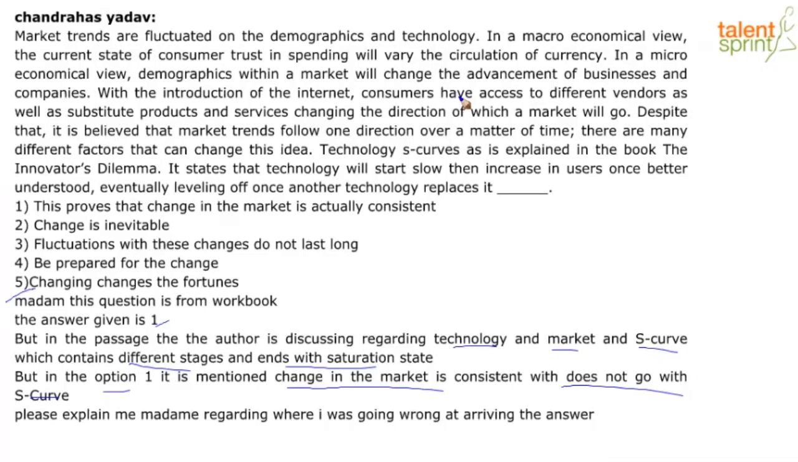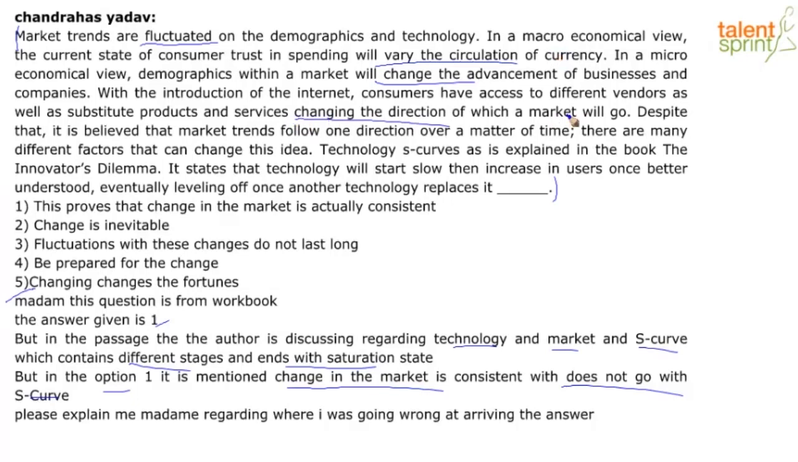Right? So, if you look at the context here, I'm going to quickly read just to point out: market trends are fluctuated on the demographics and technology and a macro. So, clue words again: fluctuating, which means it's not stable, it's prone to change. In a macroeconomical view, the current state of consumer trust and spending will vary. Again, change. In a microeconomical view, demographics within a market will change the advancement of businesses and companies. With the introduction of the internet, consumers have access to different vendors as well as substitute products and services, changing the direction in which a market will go.